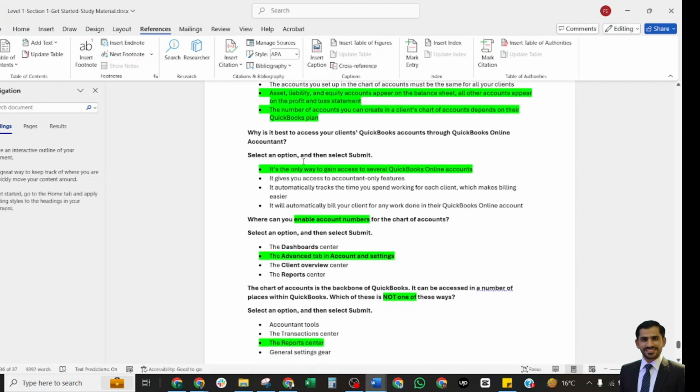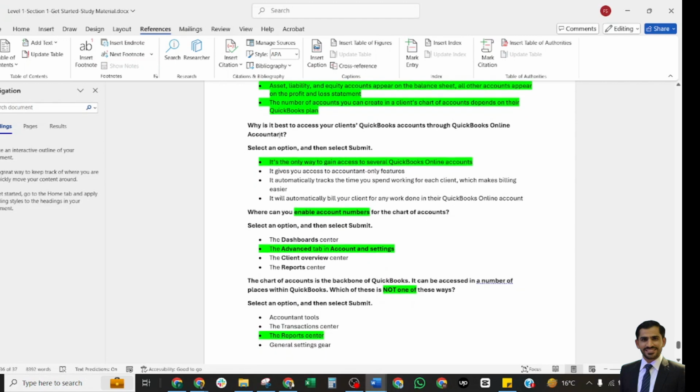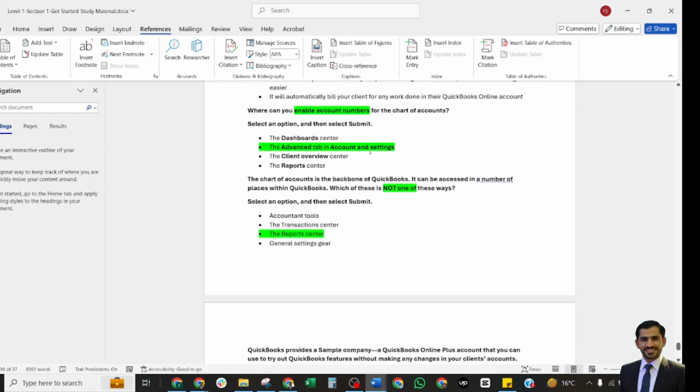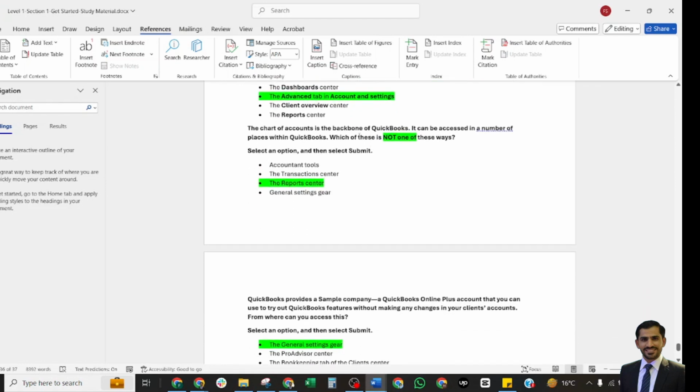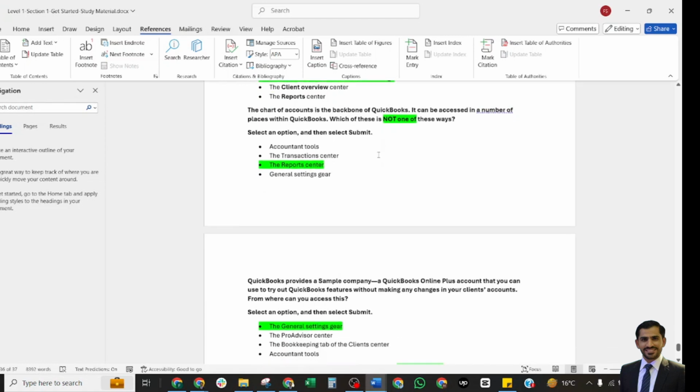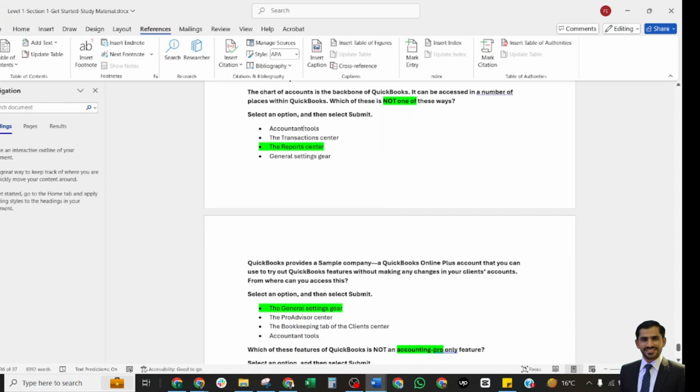What is the best way to access your client's QuickBooks through QuickBooks Online Accountant? The correct answer is that it's the only way to gain access to several QuickBooks Online accounts. Where can you enable account numbers for the chart of accounts? The correct answer is the Advanced tab in Account and Settings. The chart of accounts is the backbone of QuickBooks. It can be accessed in a number of ways, which is not one of these ways? You can access it from all these three ways, but you cannot access it from reports, which is the correct answer.